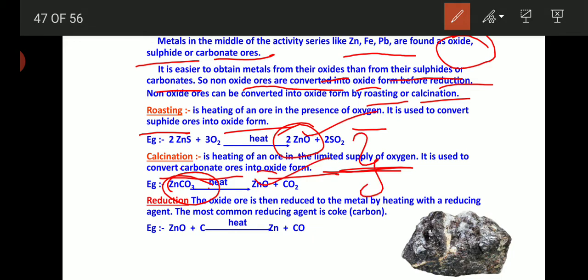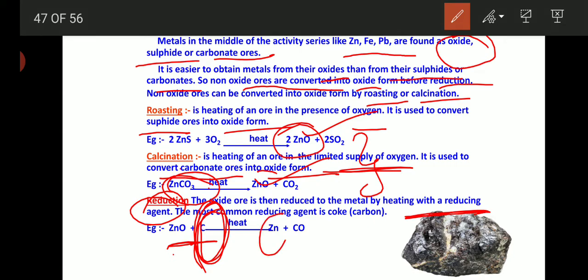Further, through the reduction process, the oxide ore is reduced to a metal by heating with a reducing agent. What is the reducing agent here? Coke. Coke is an allotrope of carbon, right? Remember that zinc oxide, a metallic oxide, is reduced by heating it with the reducing agent.